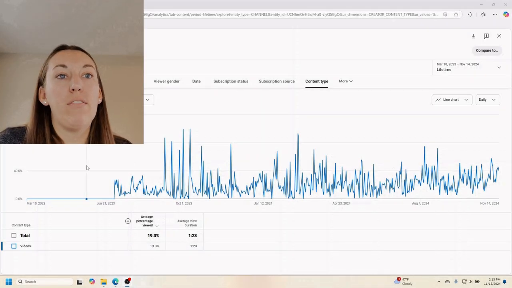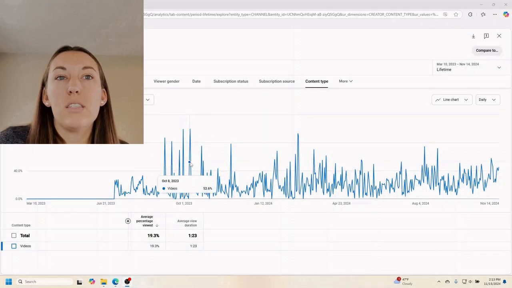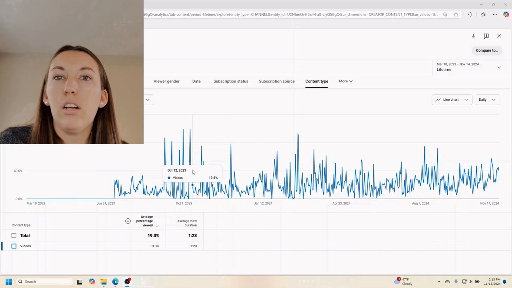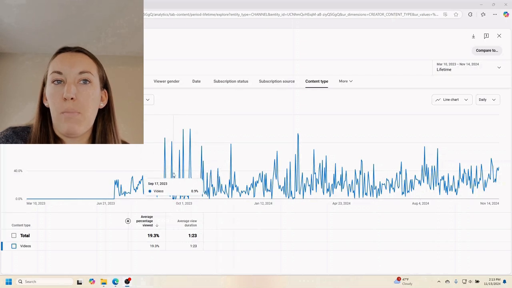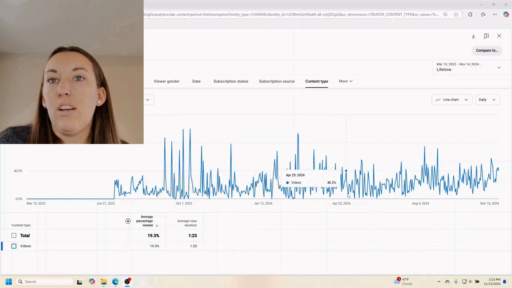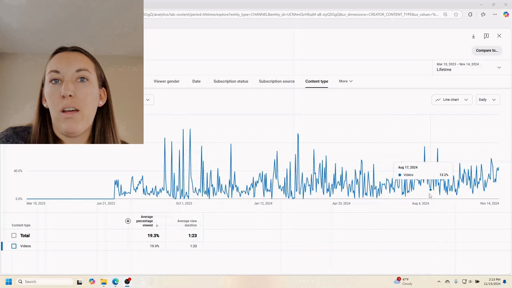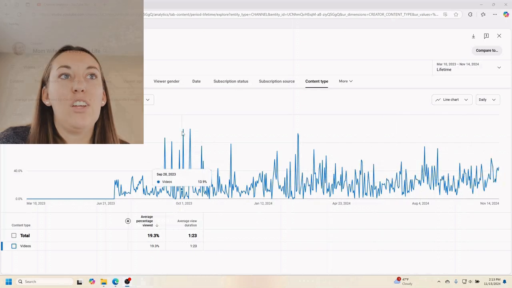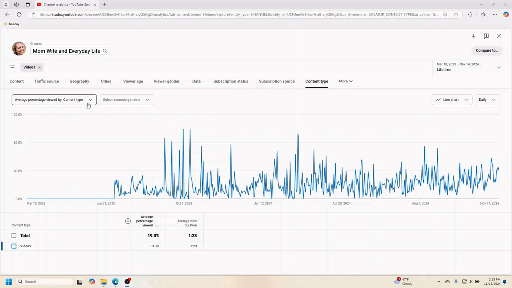So a quick look at the graph overall. We have a couple of spikes here when my channel is younger, but notice they're very skinny spikes. Versus down here, it's getting a little chunkier in the bottom. Do you see the difference there? That is a good thing. And that's by average percent viewed.